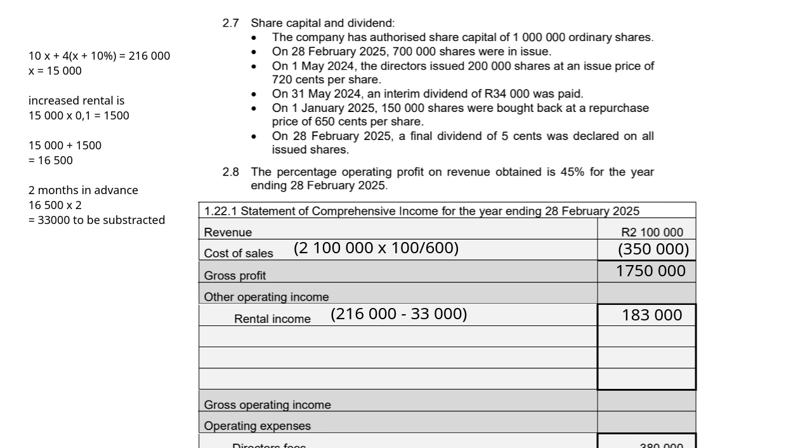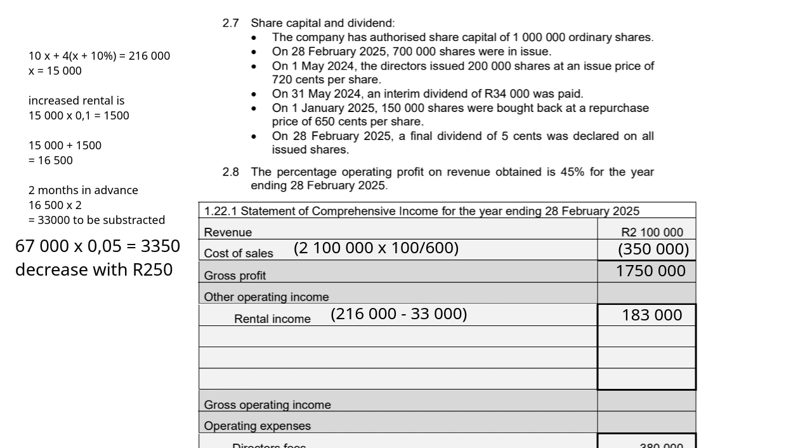Then next we will look at adjustment 2.1. Provision for bad debts must be adjusted to 5% of outstanding debtors. So we go to our debtors control. Our debtors control is 67,000. We times that by 5% to give us 3,350.